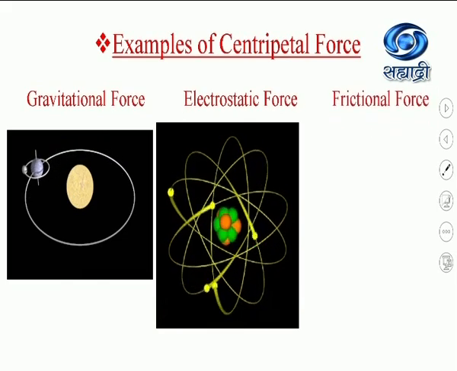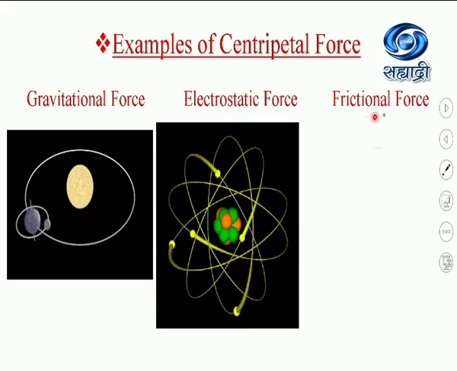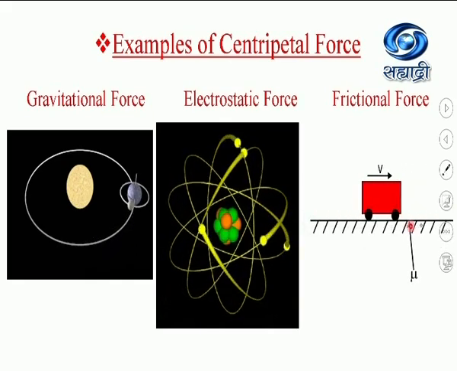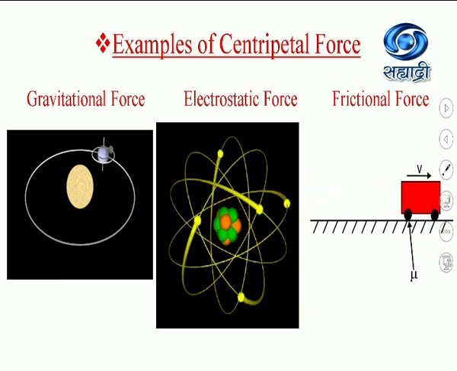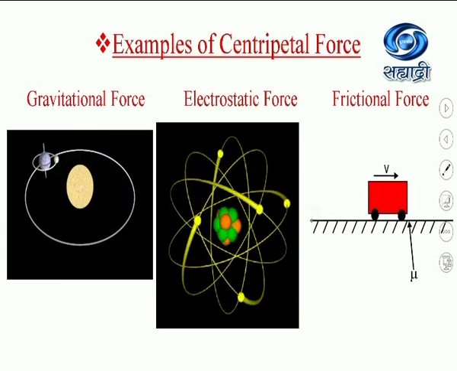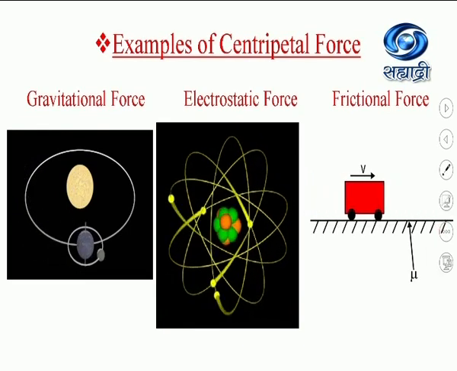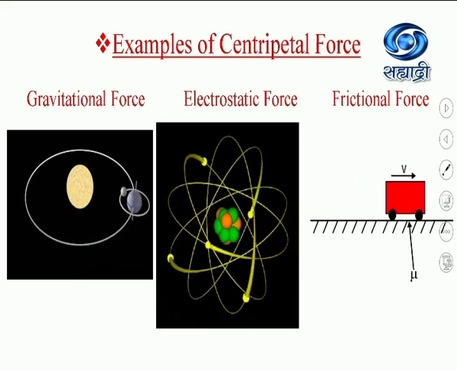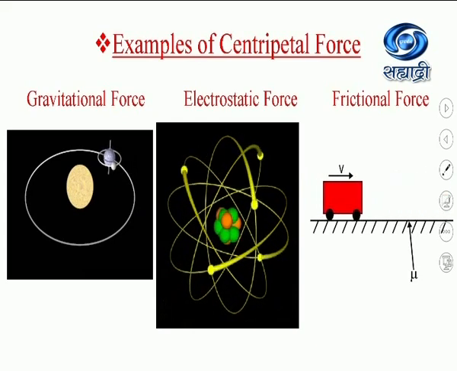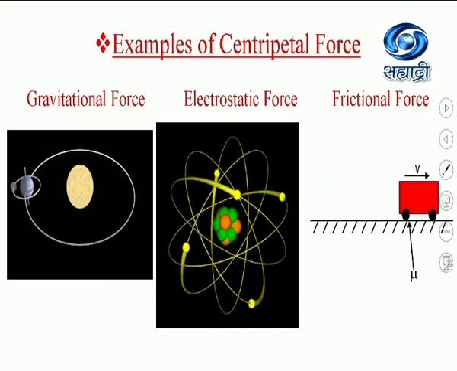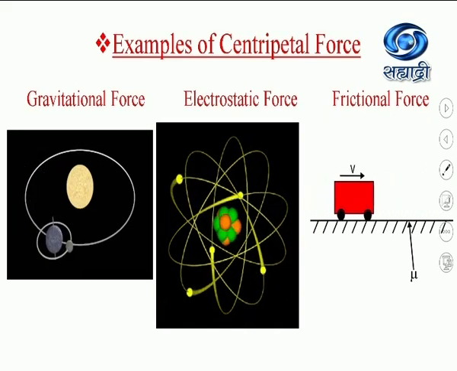Now we will see how the centripetal force is in the form of frictional force. Suppose this vehicle is moving along a curved horizontal road. The centripetal force required to keep this vehicle moving along the horizontal curved road is provided by the frictional force between the tires of the vehicle and the road surface. So the centripetal force is in the form of frictional force. In this way we have seen that the centripetal force is always a type of real force.